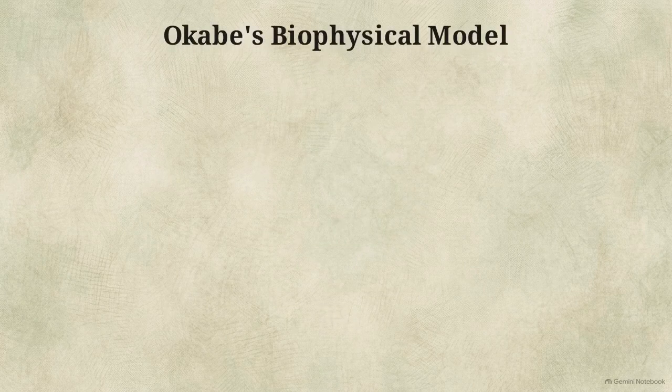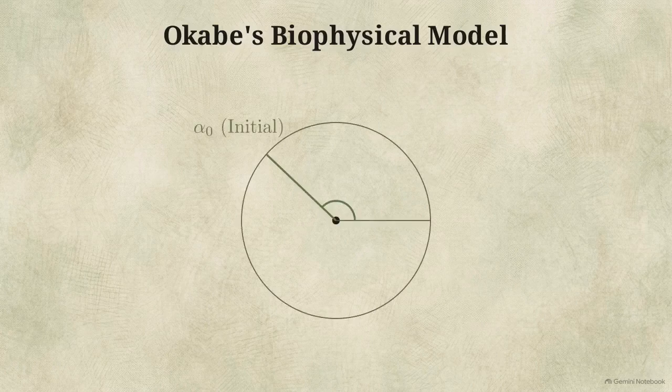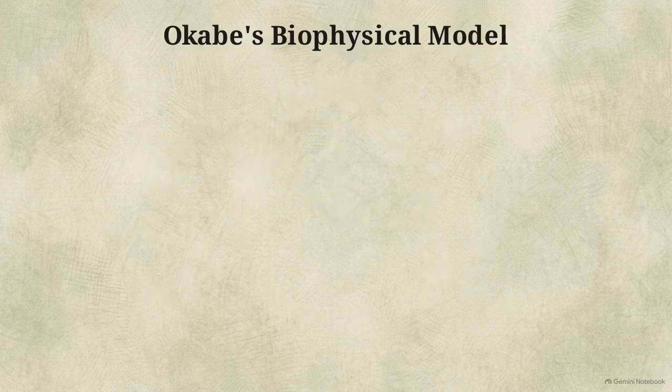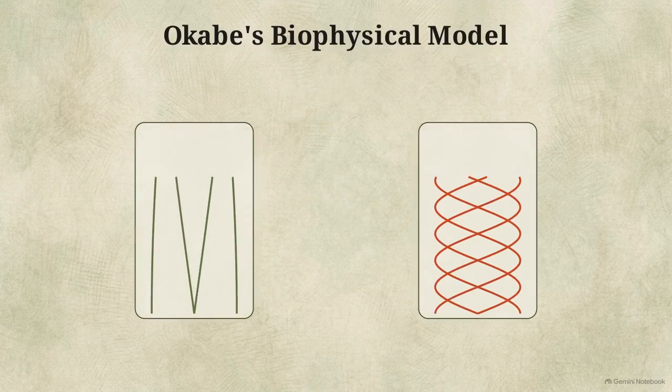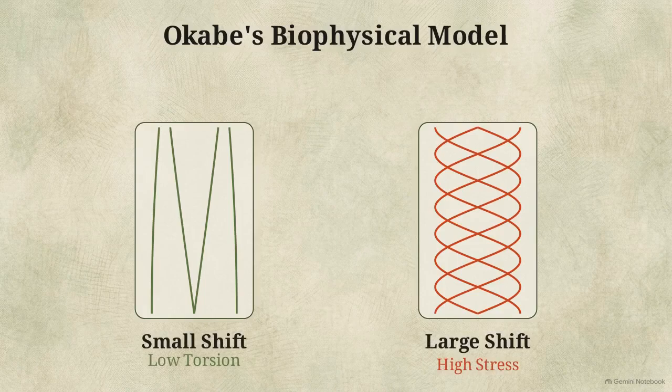The first is alpha 0, the initial divergence angle at the shoot tip. The second is alpha n, the final mature fractional angle. The mathematical difference between these states is the angular shift, labeled delta alpha. Delta alpha represents the physical torsion per leaf. The larger the shift, the more the stem must twist to bridge the gap.